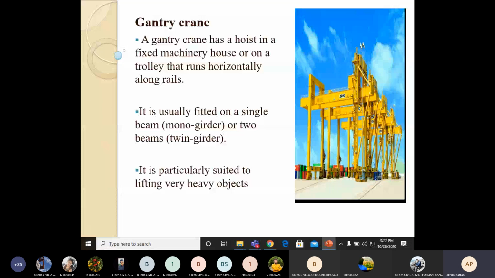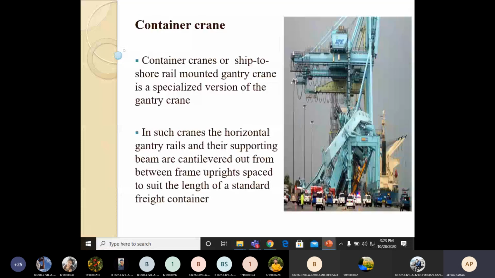In such a crane, the horizontal gantry rails and their supporting beams are cantilevered out from between the frame upright space to suit the length of a standard container. Such a crane is generally also used for lifting heavy loads, and this is particularly used for bridge construction, in the construction of bridge piers, bridge decks, or the lifting of a pre-stressed concrete bridge deck.